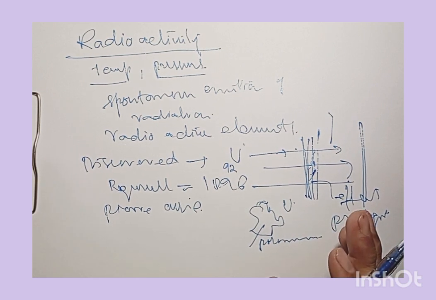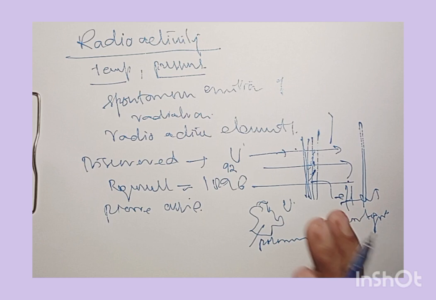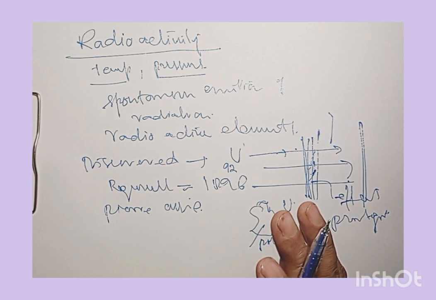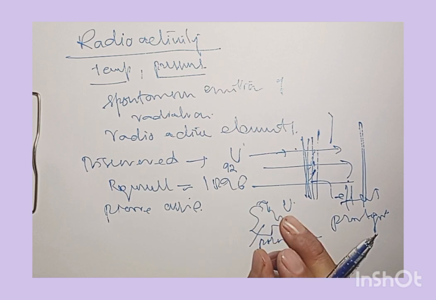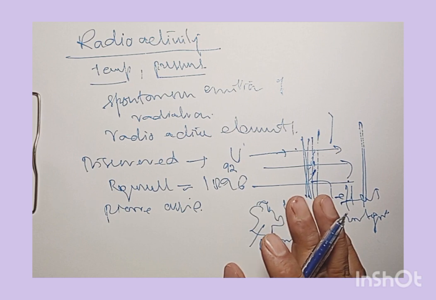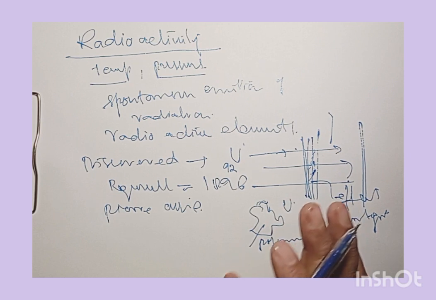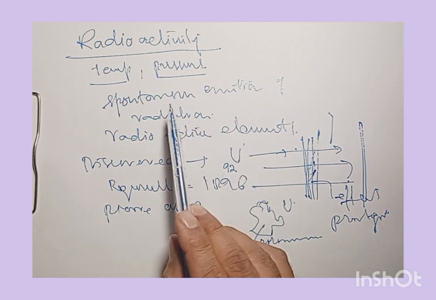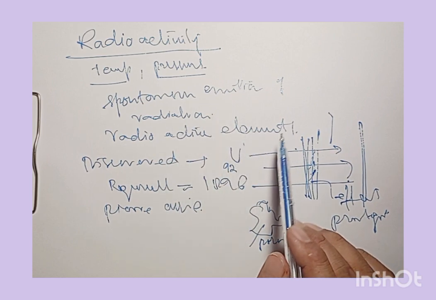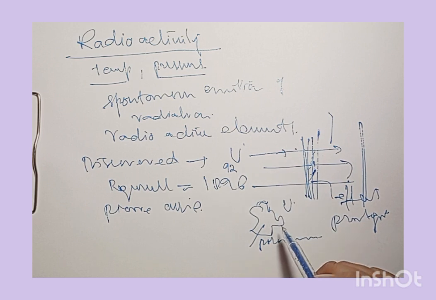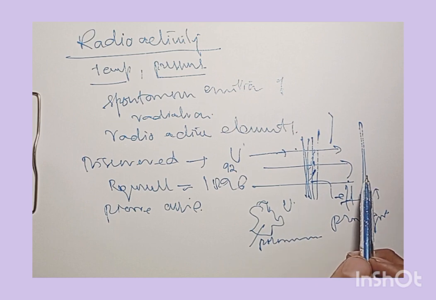So the elements discovered by Pierre Curie and Marie Curie were more radioactive than what was observed by Becquerel, who accidentally found some radiation coming out of uranium and affecting the photographic plate.